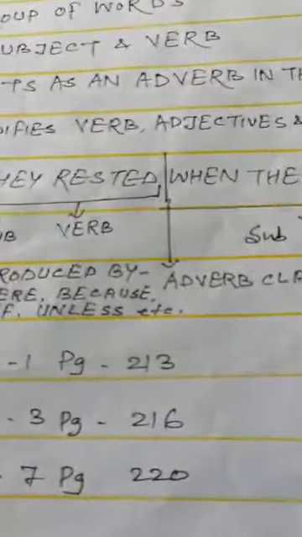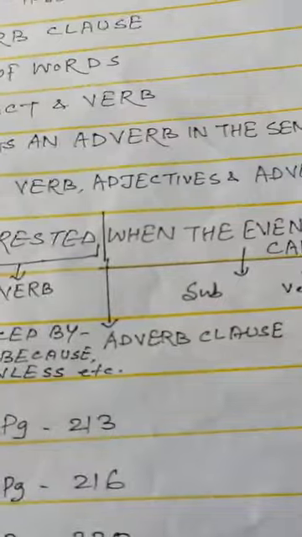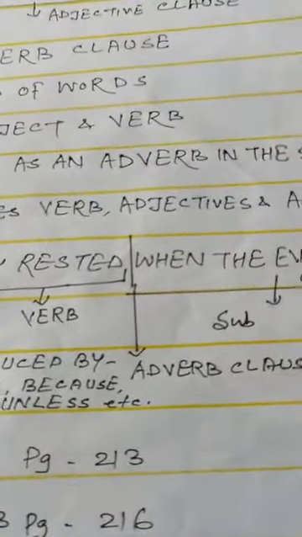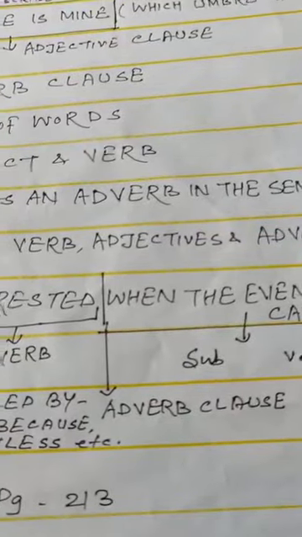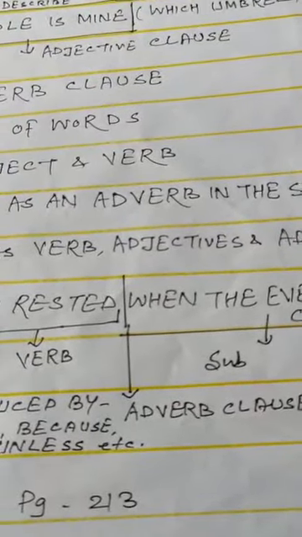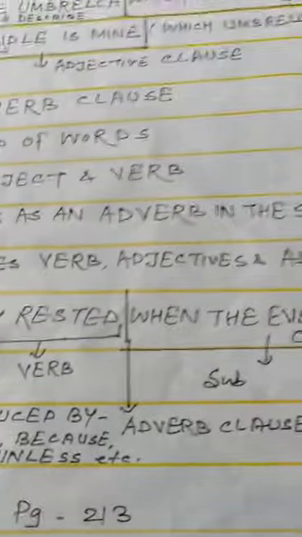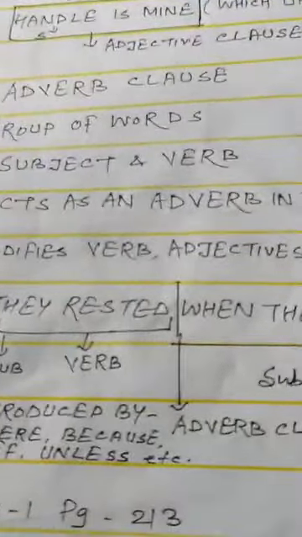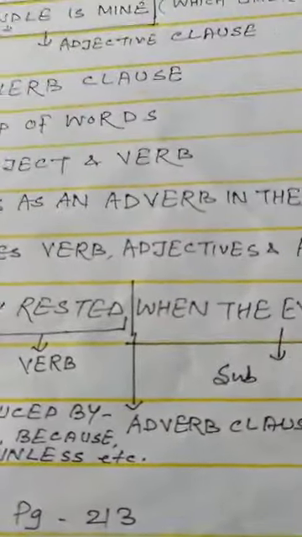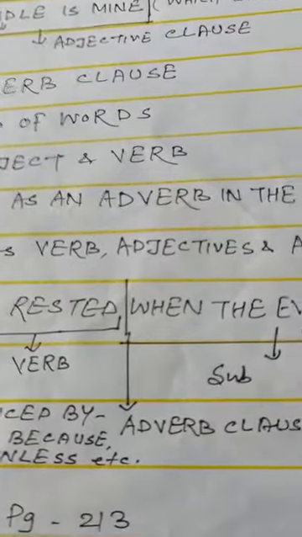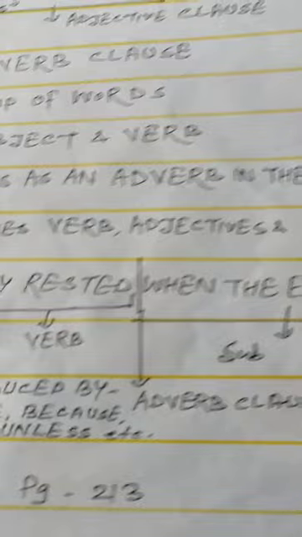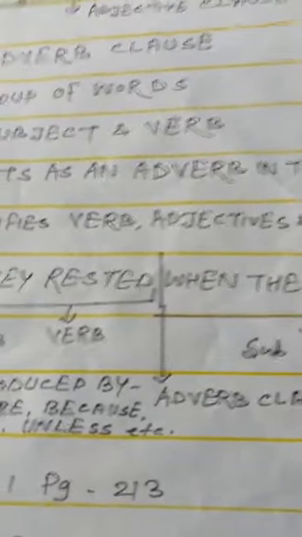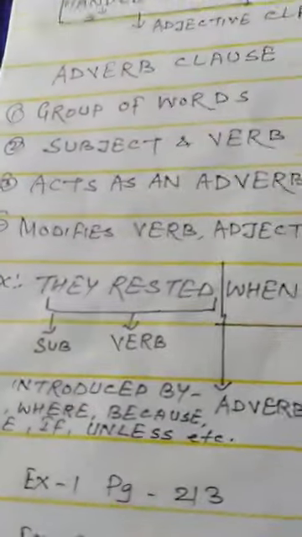Okay, so here we have studied what a noun clause is, what an adjective clause is, and what an adverb clause is. A noun clause acts as a noun in a sentence, an adverb clause acts as an adverb in a sentence, and an adjective clause acts as an adjective in a sentence. An adjective clause describes a noun or pronoun, and an adverb clause modifies a verb, adjective and adverb.